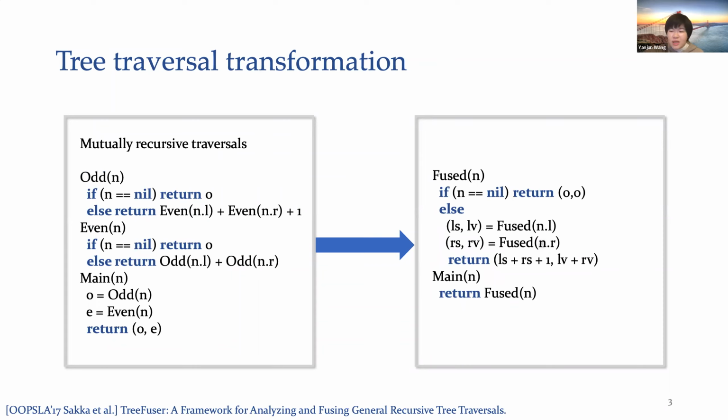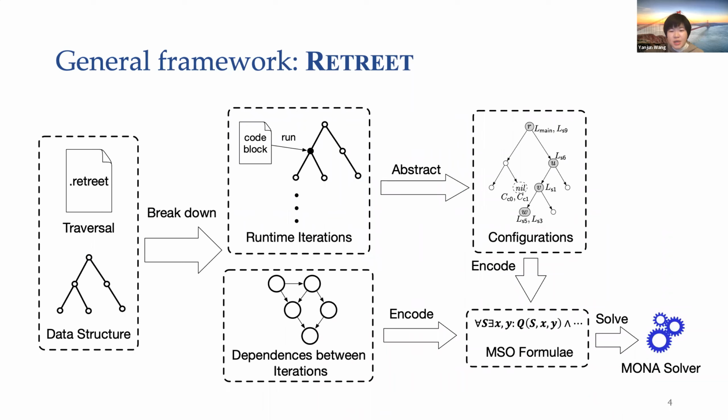In Retreat, a tree traversal is regarded as a sequence of iterations, each of them executing a code block on a tree node, performing some computations. We call it an iteration since it is like a loop iteration, and there are dependencies between iterations. A specific traversal may have its own set of dependencies. Violating those dependencies leads to invalid transformations.